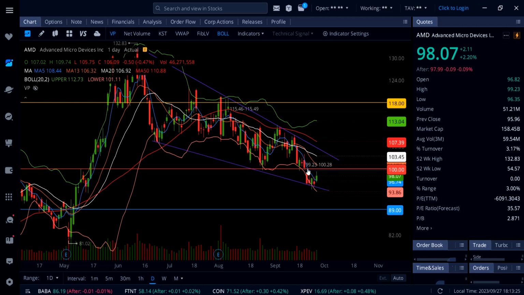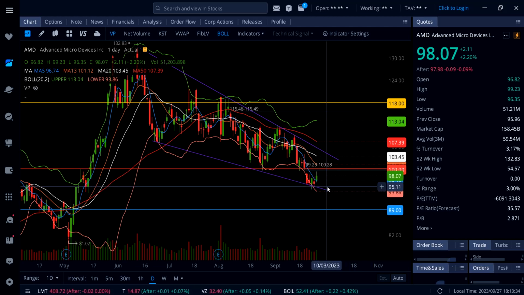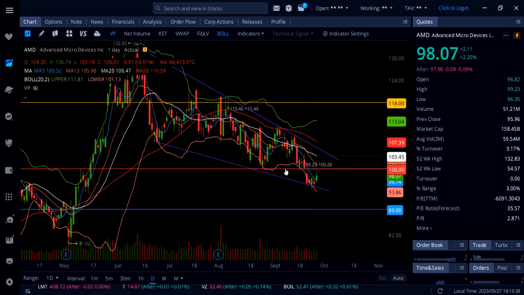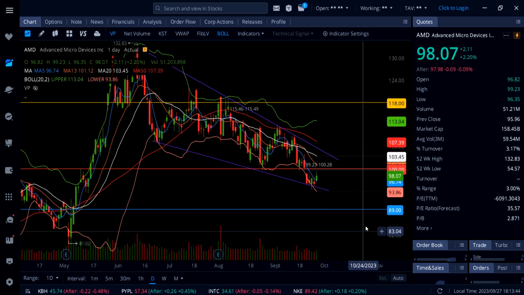If AMD can break that, then watch out for a move up to 103.45. Now below 100, strong support at 96.74, and then down here around 95 to 96. We also now have support down here around 93.86, and then a quick trip down to this support, $89.